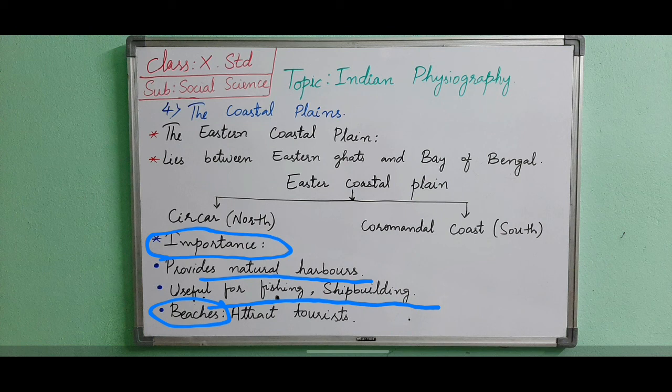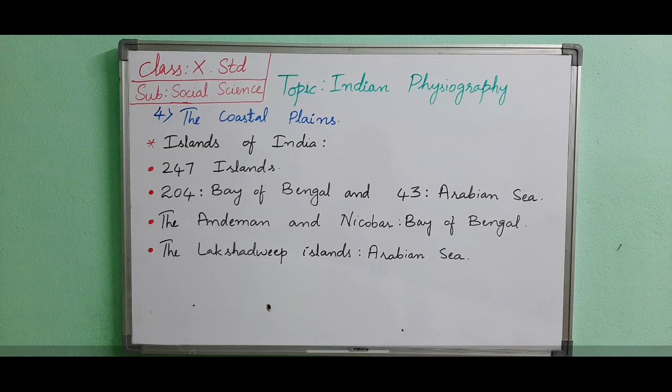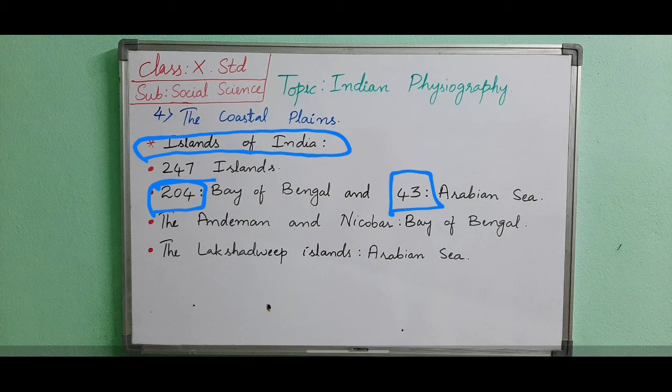Now next we will see the islands of India. There are about 247 islands in India. Islands means land which is surrounded by water on all four sides. Of these, 204 are in the Bay of Bengal and 43 are in the Arabian Sea. The Andaman and Nicobar Islands are in the Bay of Bengal. The Lakshadweep Islands are in the Arabian Sea and are formed by corals.